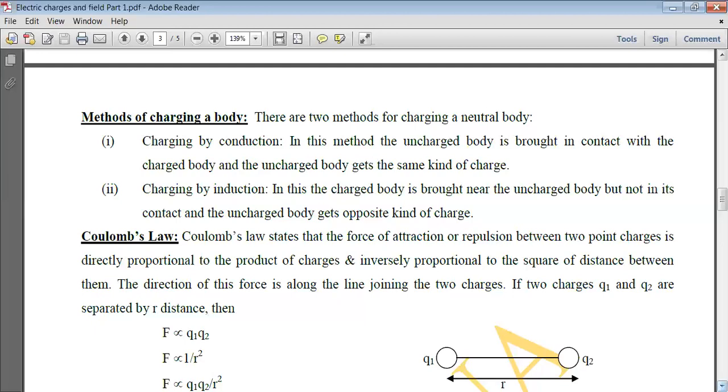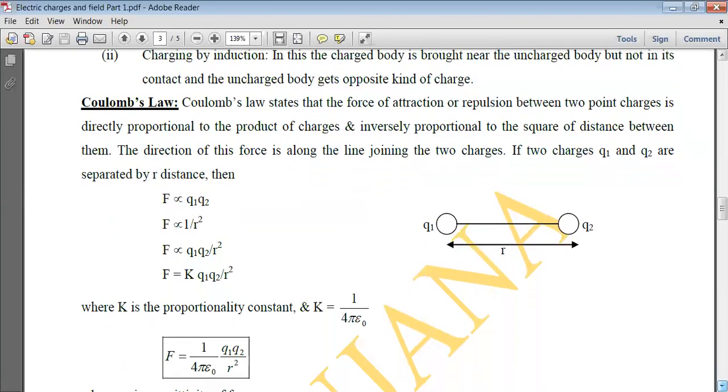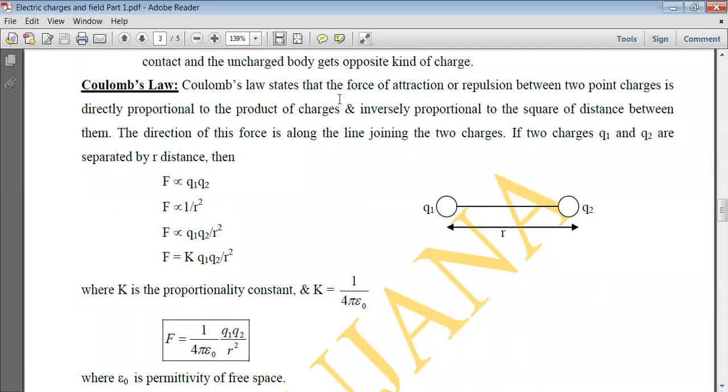Now next is a very important law, which is Coulomb's law. This states that the force of attraction or repulsion between any two point charges is directly proportional to the product of charges and inversely proportional to the square of the distance between them. The direction of this force acts along the line joining the two charges. Suppose there are two charges Q1 and Q2 separated by distance r. There will be a force of attraction or repulsion between them depending upon the nature of the charges.